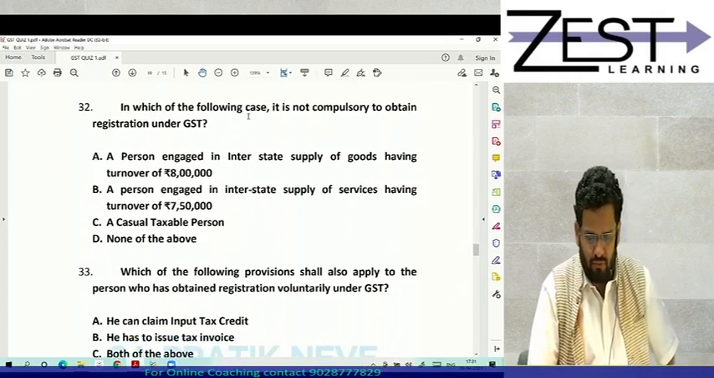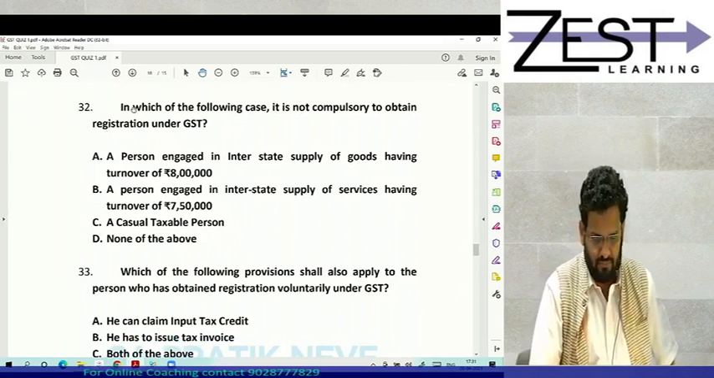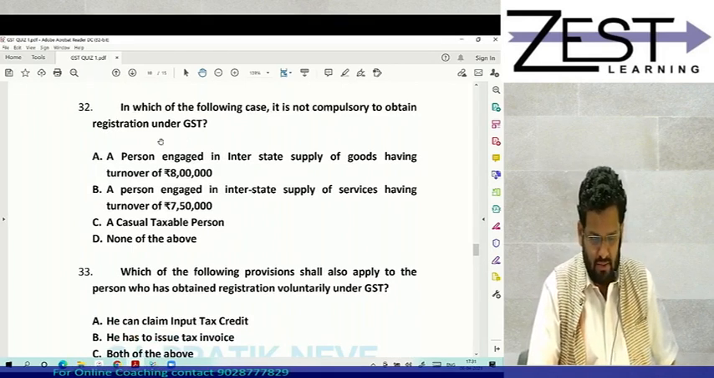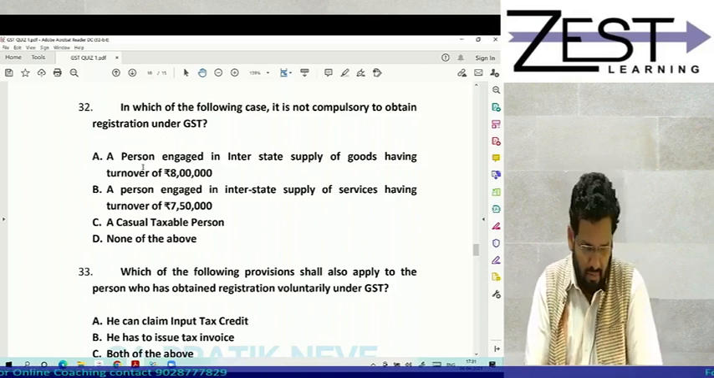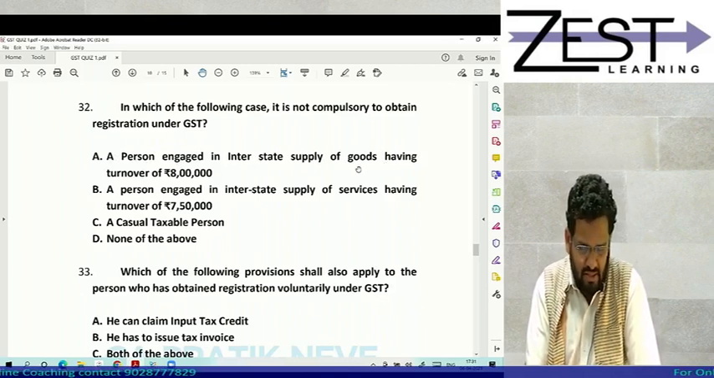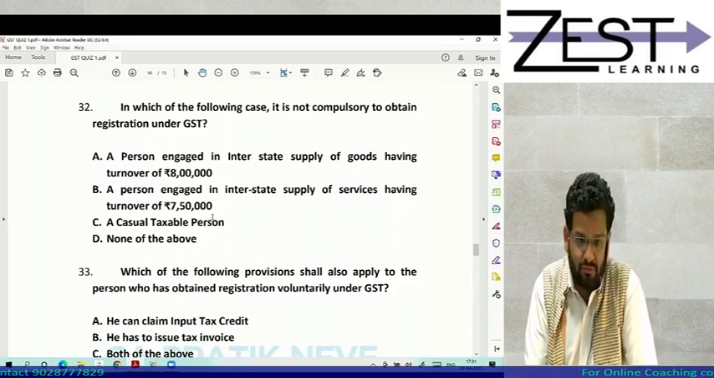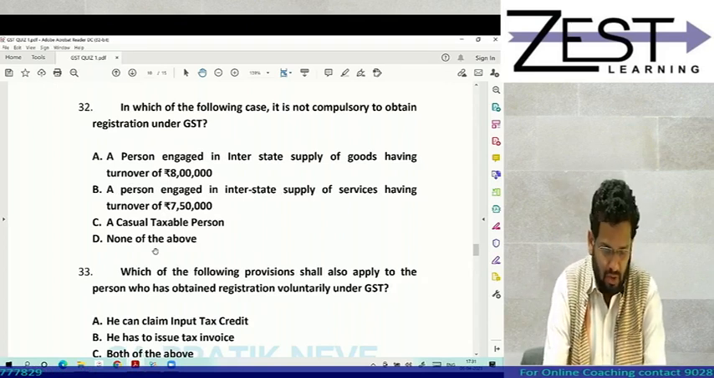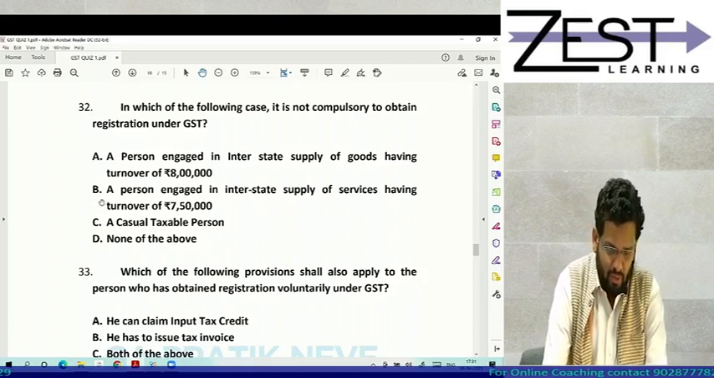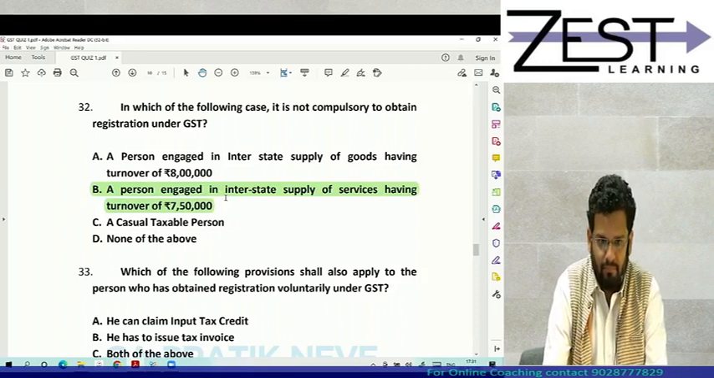In which of the following case it is not compulsory to obtain registration under GST? 1. A person engaged in interstate supply of goods having turnover of 8 lakhs. 2. Person engaged in interstate supply of services having turnover of 7,50,000. 3. Casual taxable person, or none of the above. So mind you, here answer is B. Very critical one.